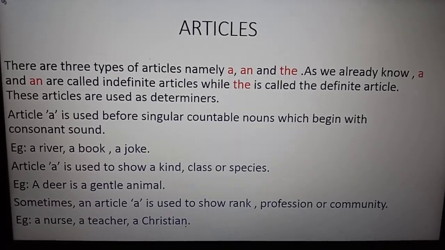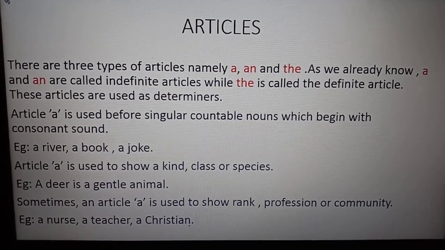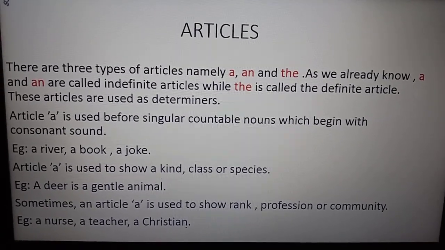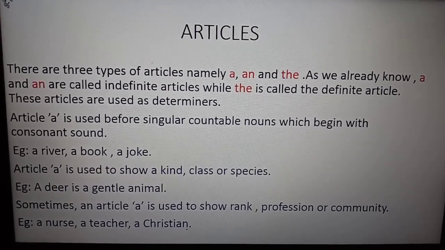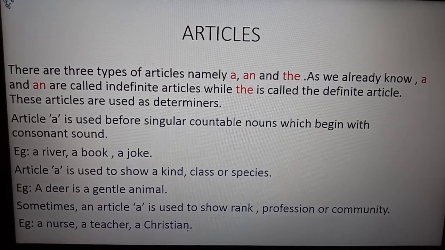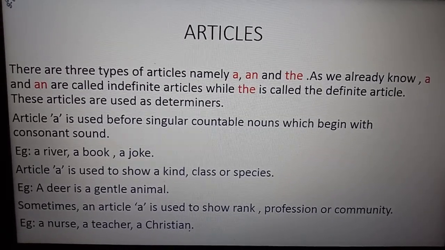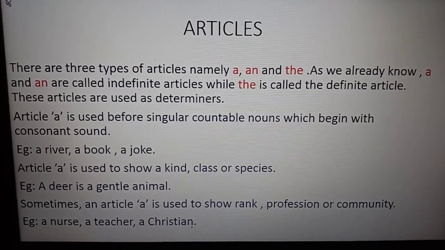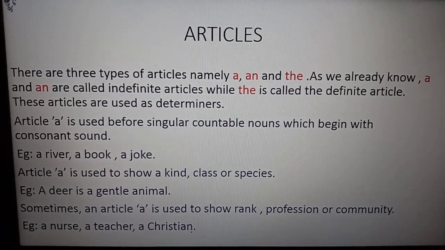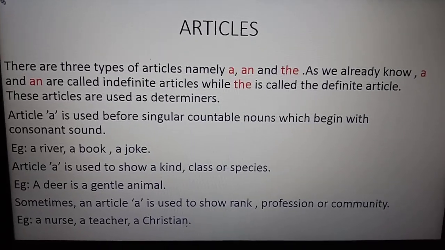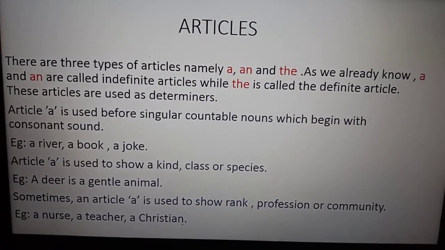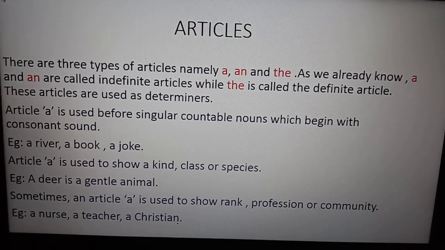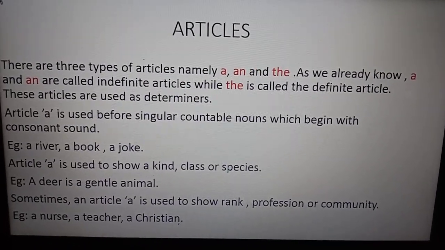Now there are three types of articles: a, an and the. We can choose a or an. A or an are used as indefinite articles, whereas the is called the definite article.